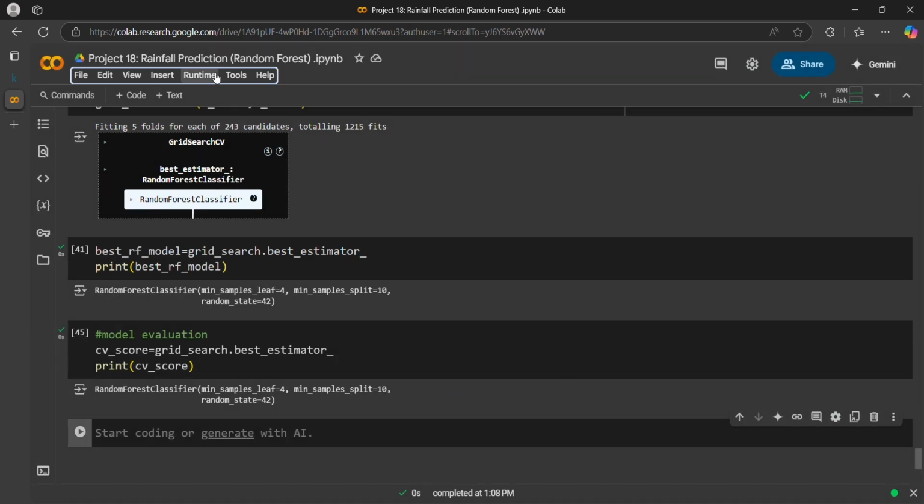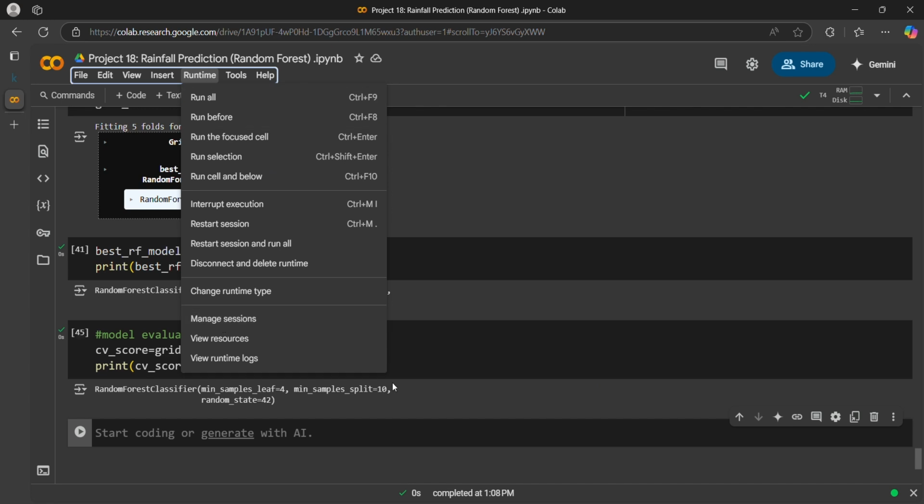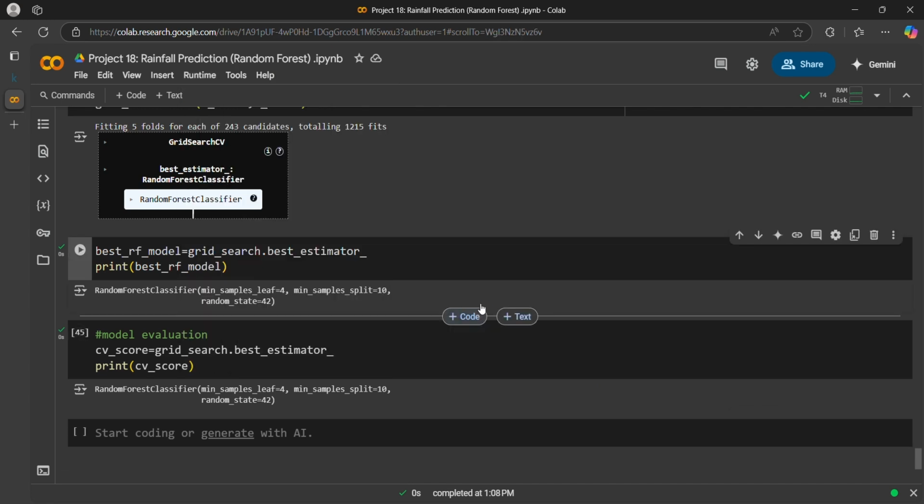After that you can click on run all to execute all the commands again, and it will be quicker than the normal CPU. Then we calculated the best model using CV score, and the best model is coming out to be with minimum leaf sample 4, minimum split sample 10 and random seed 42.